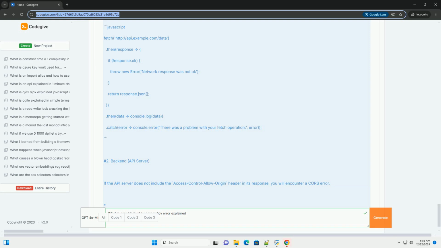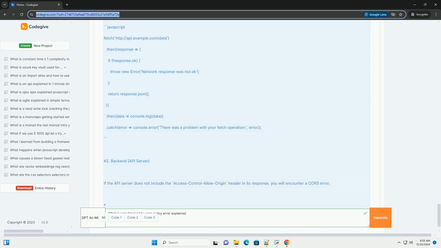Here's how you might attempt to fetch data from the API. fetch('http://api.example.com/data').then(response => { if (!response.ok) { throw new Error('Network response was not ok'); } return response.json(); }).then(data => console.log(data)).catch(error => console.error('There was a problem with your fetch operation:', error));